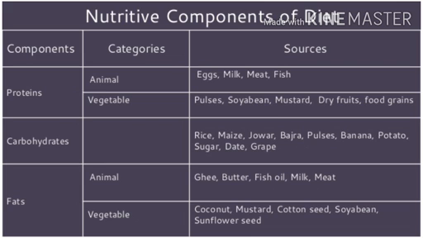Now we will talk about the sources of fat. There are two sources of fat. First is animal source and another is vegetable source. Animal sources are a good source of fat. We get various products from animals such as ghee, butter, cheese, curd, fish oil, meat, milk, and egg. So these are the animal sources of fat.